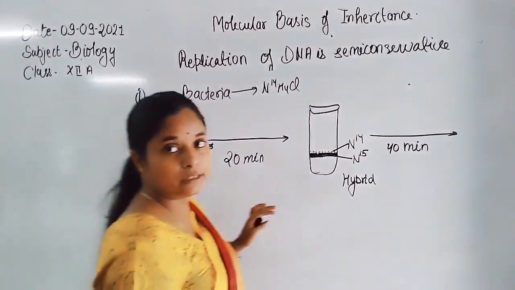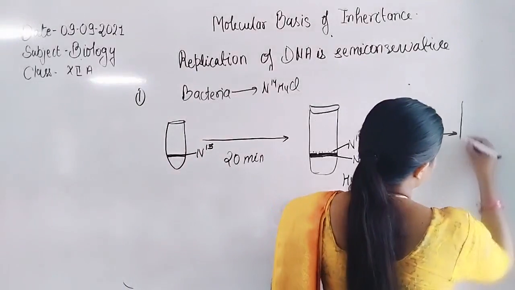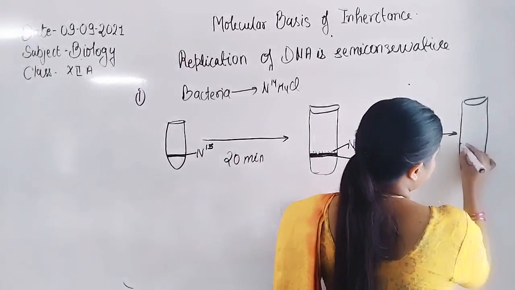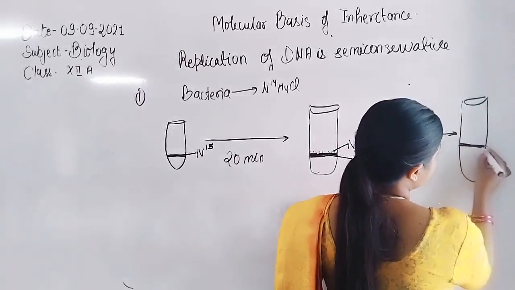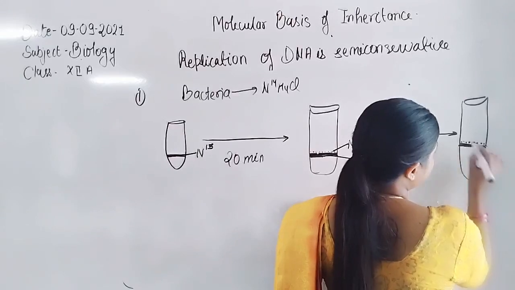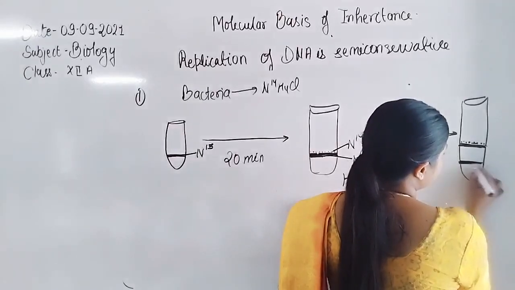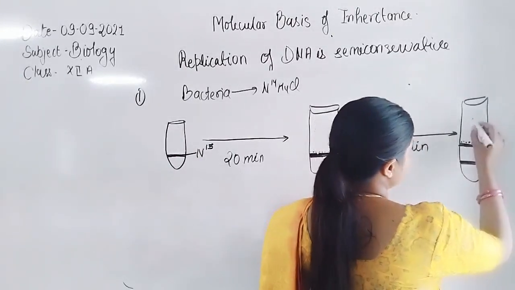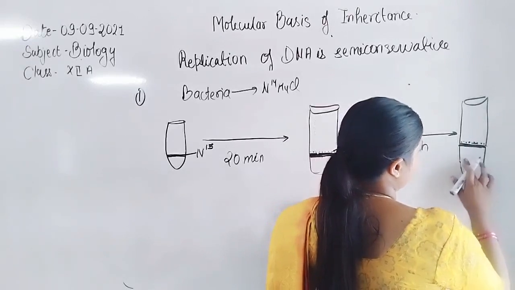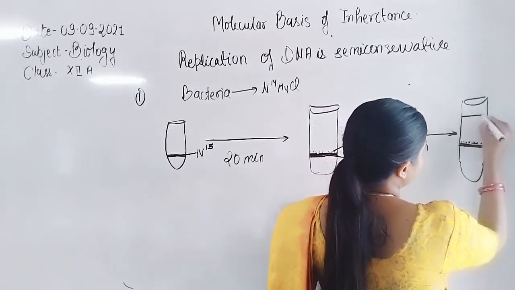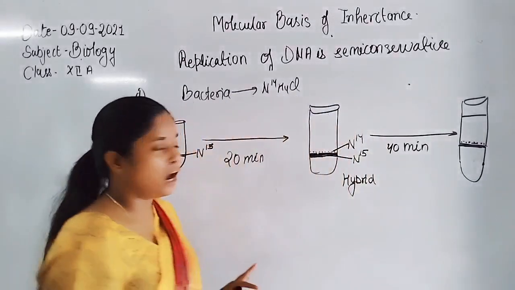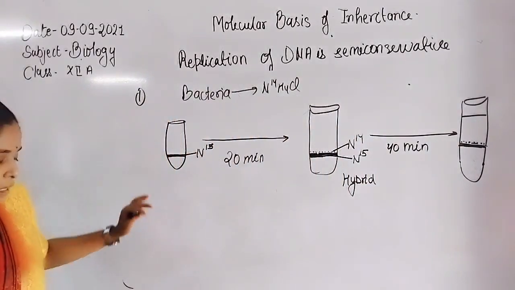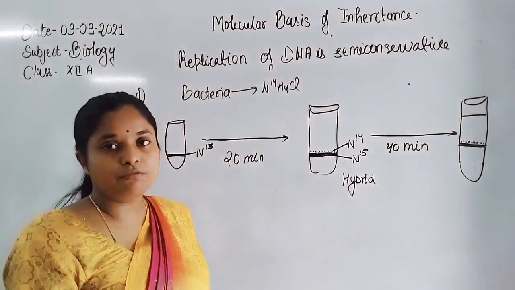They observed that in the medium there is an appearance of hybrid, here is hybrid, and also the light band is present in such a medium. Sorry, hybrid, not dark, hybrid, and then light. So how did they observe such types of DNA? We can understand with the help of a diagram also.